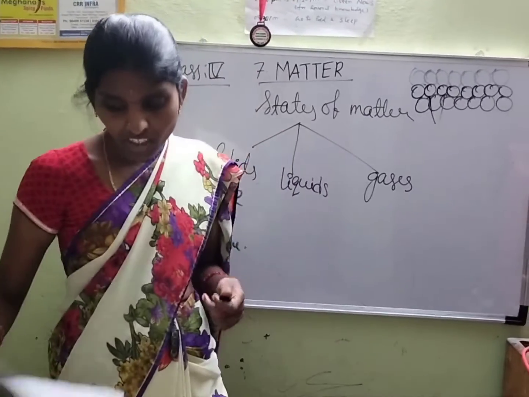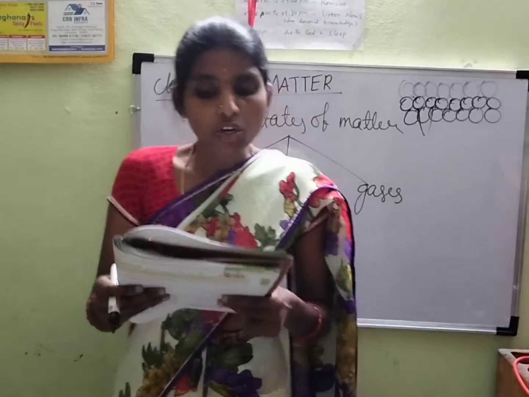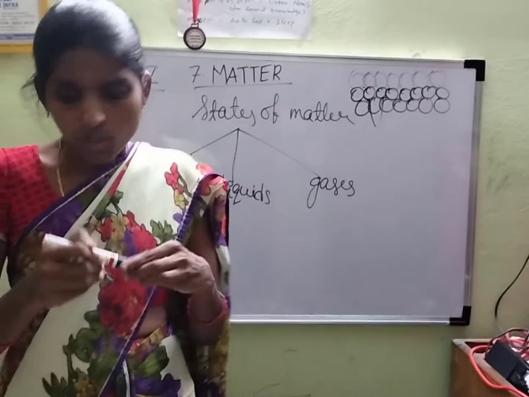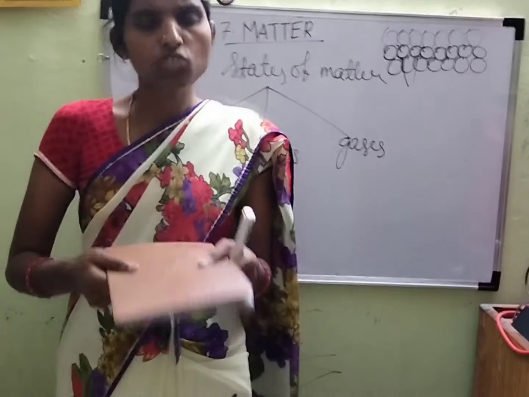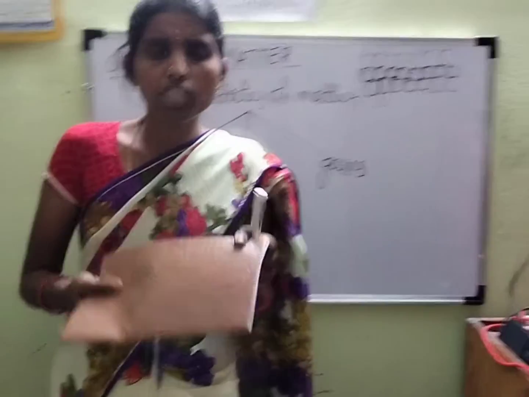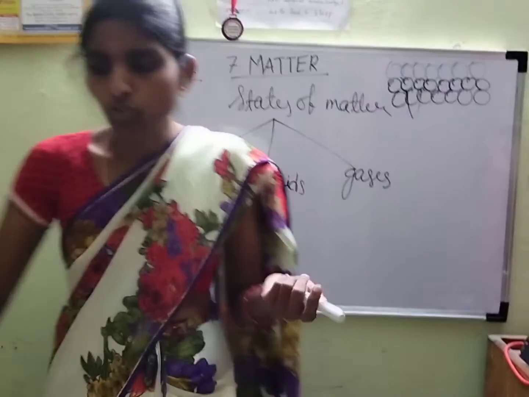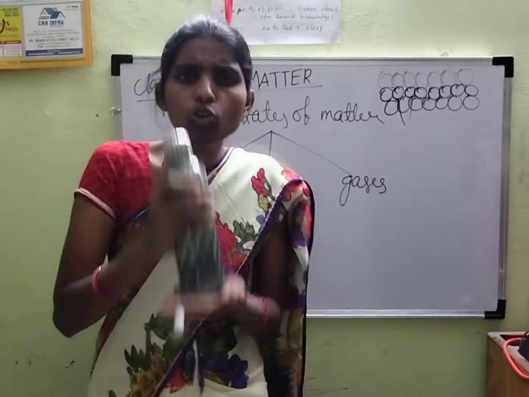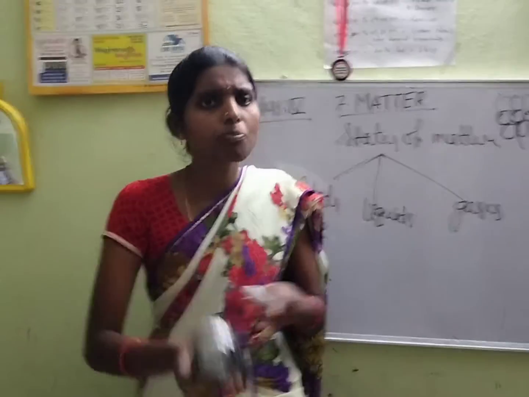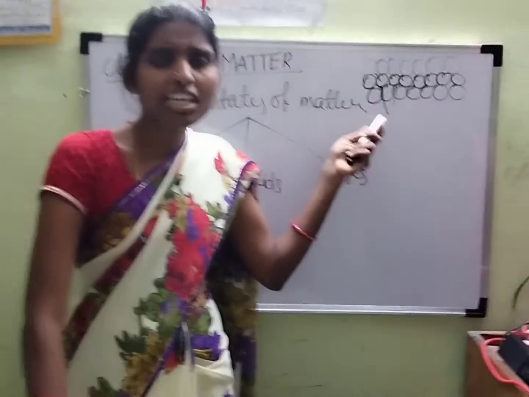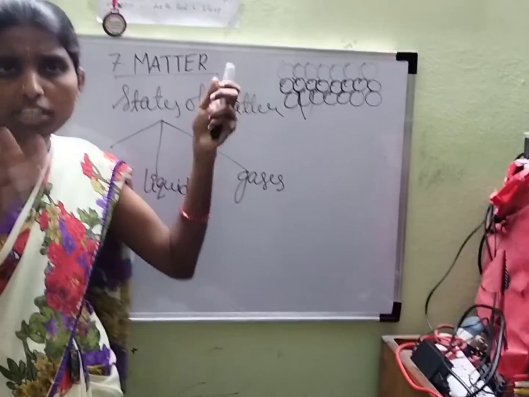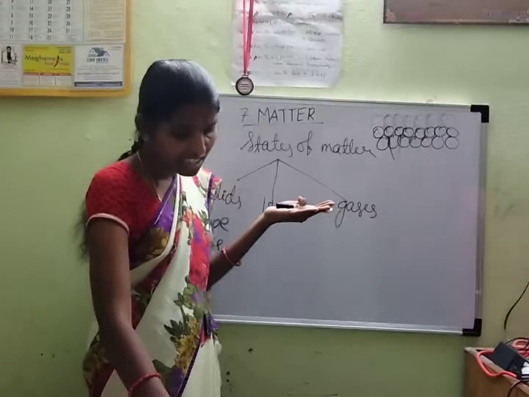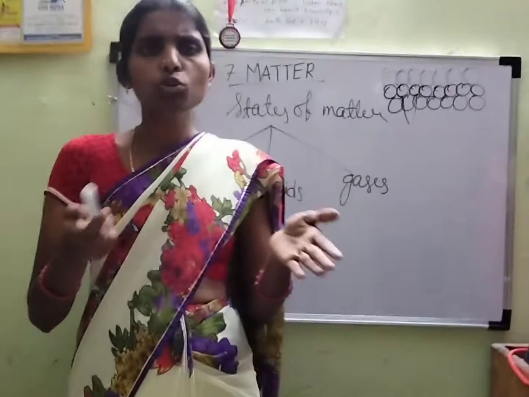And what else is given? As a result, solids are generally hard and cannot flow. Whatever object you take, children, take this book. This is a solid. A book is a solid, your bag is a solid, your box is a solid and this water bottle is a solid. They are very hard. Why? Because in solids the particles are very tightly packed and the intermolecular space is very small. So they can't flow. For example, you are sitting on a chair.